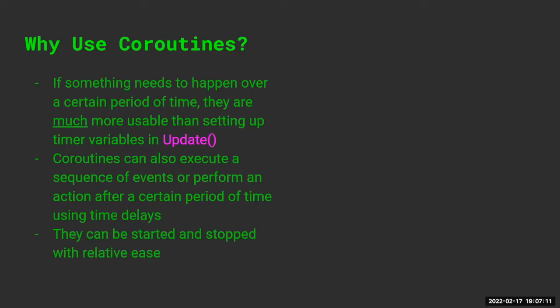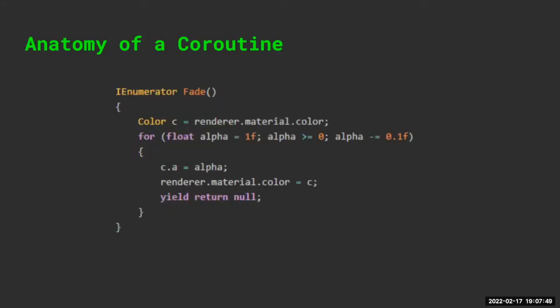Coroutines don't just help you do timer functions. A single coroutine can also represent a sequence of events because you can pass it multiple timers, basically. You can make it wait for multiple different periods of time and then have it execute things once those different waiting periods are up, in order, which is very, very useful. So you don't have to make a whole bunch of different functions for one sequence of events. You can also start and stop them very easily because you can assign coroutines to variables. You can have a coroutine variable and say stop this variable and it'll stop the coroutine, which is very, very useful. So let's take a look at a coroutine here.